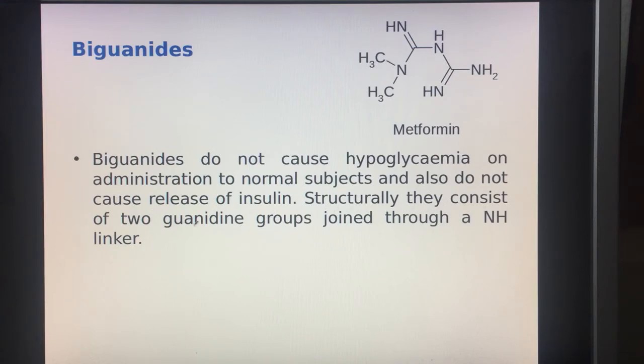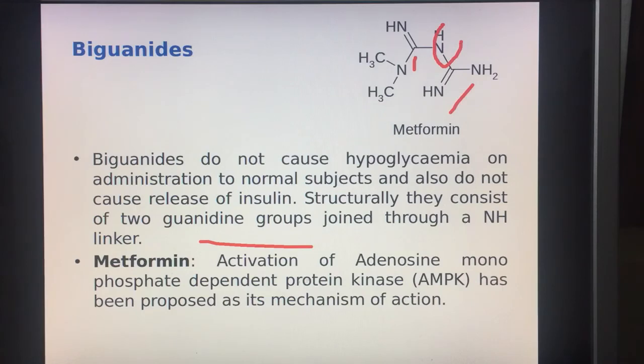Structurally, they consist of two guanidine groups joined through an NH linker. Activation of adenosine monophosphate dependent protein kinase, called AMPK, has been proposed as its